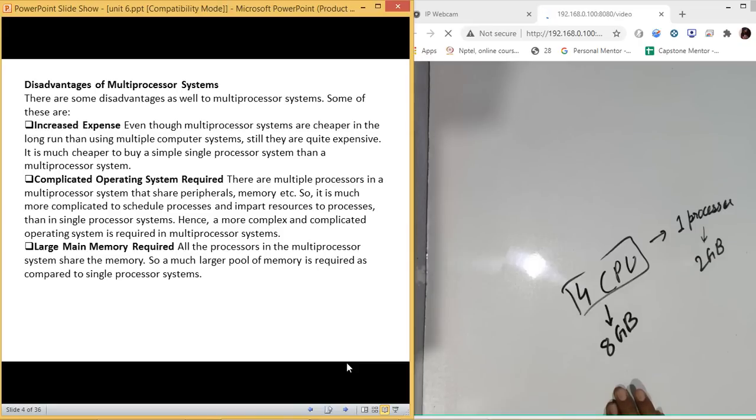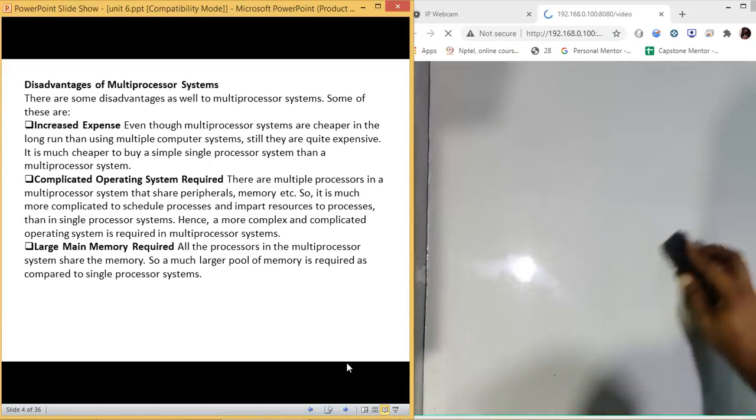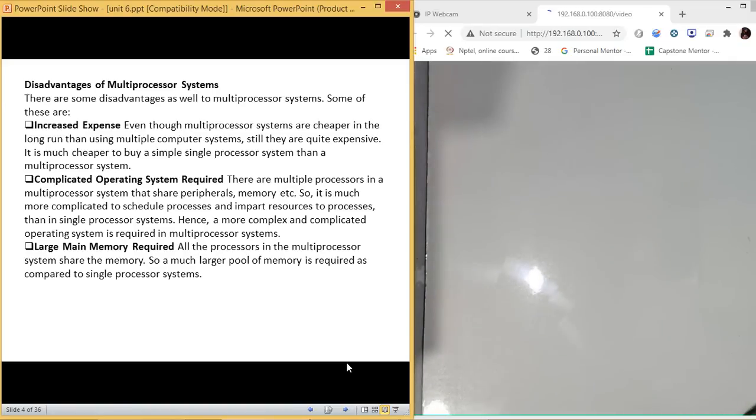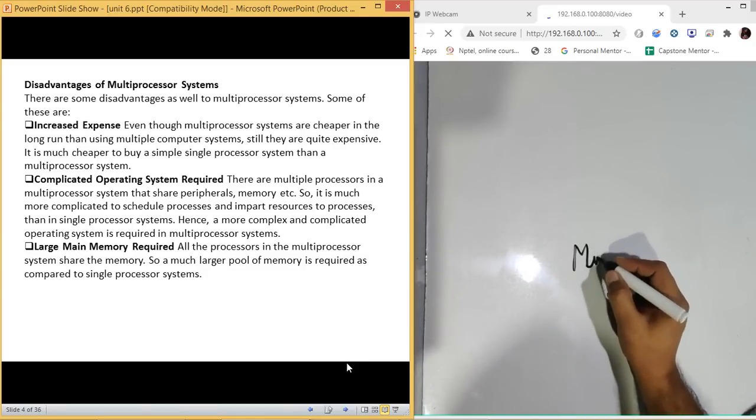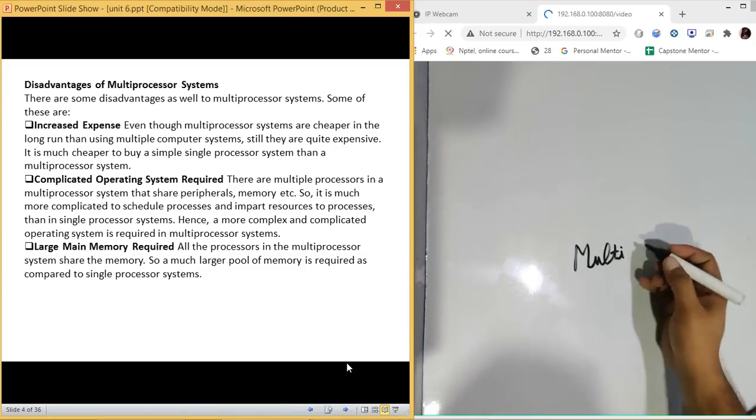Now, this was about multiprocessor systems. Now, you might be confused with another term which is currently not mentioned at this place. So, what is the difference between this multiprocessor system and the systems which you are using right now? The systems which we are using, they are not multi-processor.